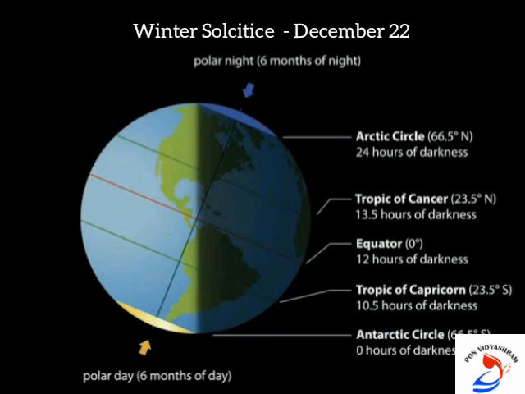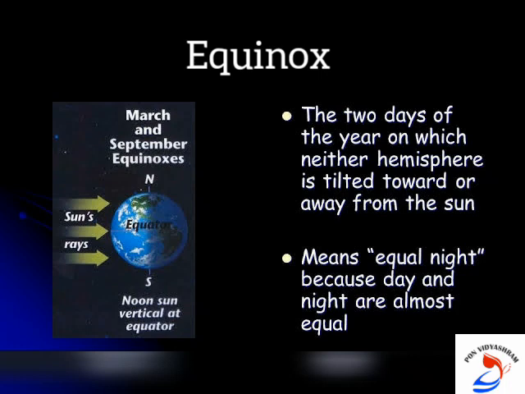On 21st of March and 23rd September, direct rays of the sun fall on the equator. At this position, neither of the poles is tilted towards the sun. So the whole earth experiences equal days and equal nights. This is called an equinox. While the direct sun rays change from the northern hemisphere to the southern hemisphere, this happens on the exact dates of 21st of March and 23rd September.